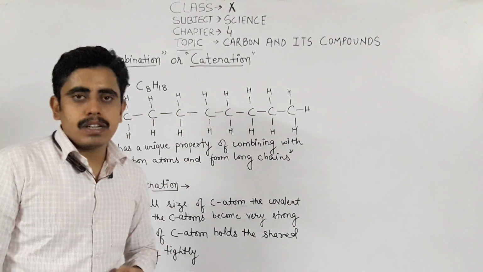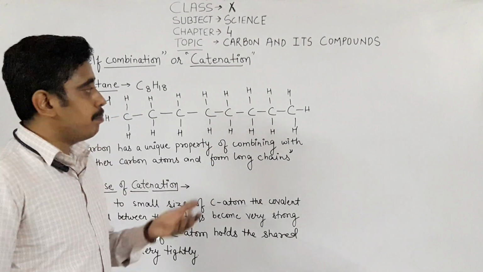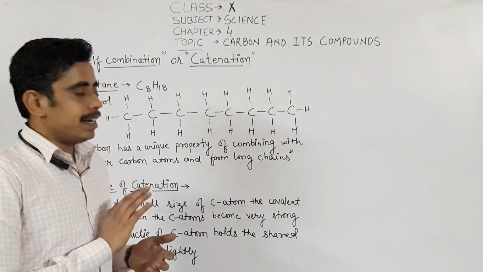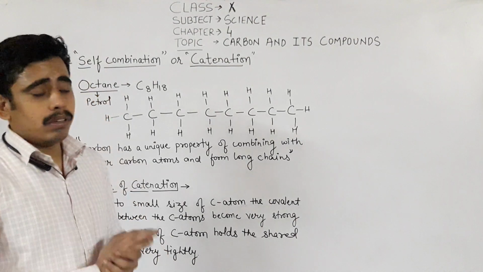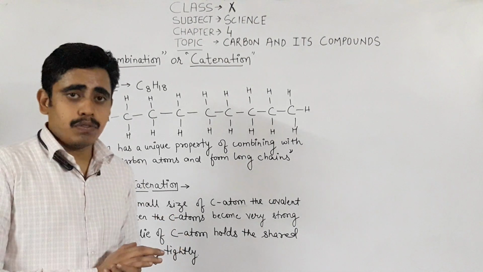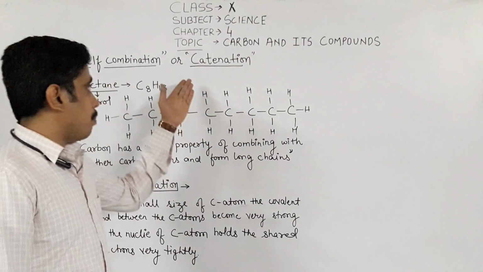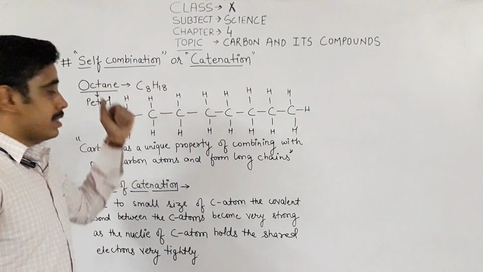So today we are discussing the most important topic of the chapter, which is the base of the chapter if you want to understand the topic carbon and its compounds. It is asked several times in the board exams. You can only make the structures of carbon if you know the property of catenation. Catenation is also known as self-combination.